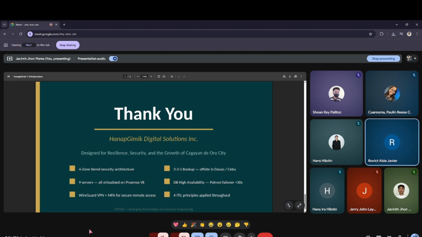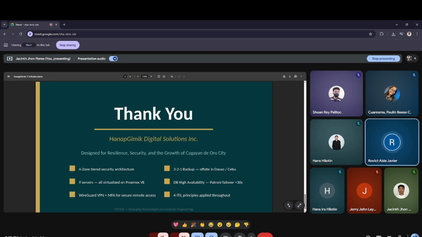So, Hanap Gimmick is designed to be secure, reliable, and scalable for Cagayan de Oro City. We use a four-zone security architecture, support up to 5,000 concurrent users with auto-scaling, and implement a real-time database with proper backup strategies. We also ensure secure access through VPN and multi-factor authentication while following ITIL practices for efficient system management.